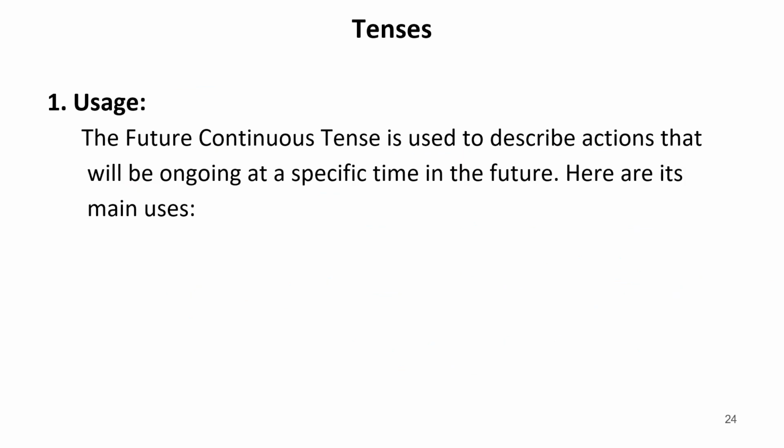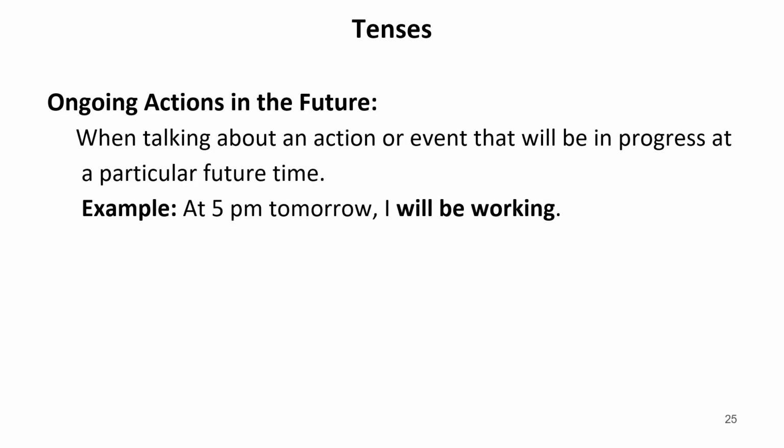Now the future continuous tense is used to describe actions that will be ongoing at a specific time in the future. For example, I'm sitting here right now and I'm thinking that I will be going to Delhi tomorrow at this point of time. It means it is just an imagination of future that what will be happening at this point of time tomorrow. For example, when talking about an action or event that will be in progress at a particular future time, for example, at 5 p.m. tomorrow, I will be working. So at 5 p.m. tomorrow, it shows some point of time in future and what will be going on at that particular time, I will be working.